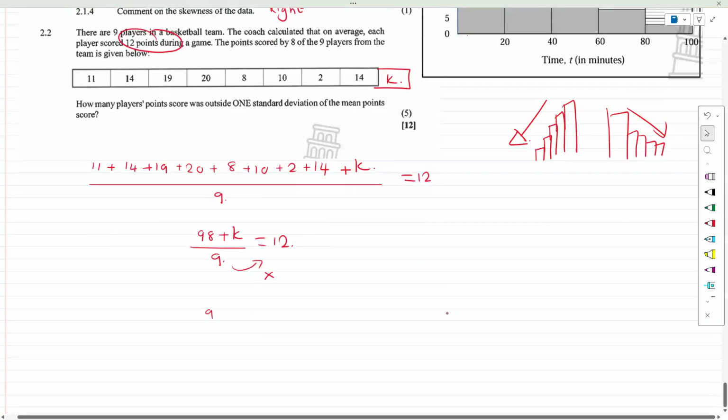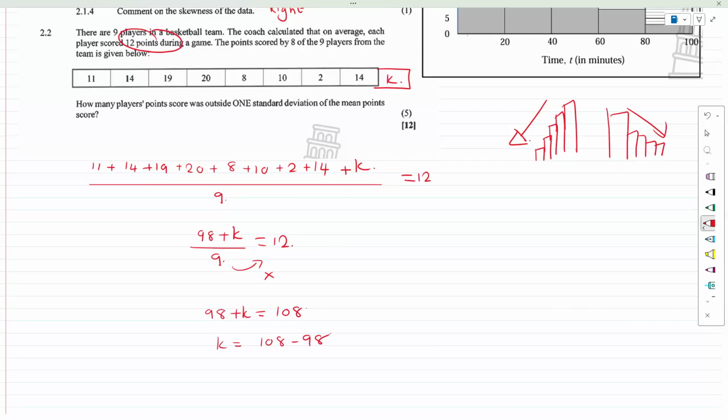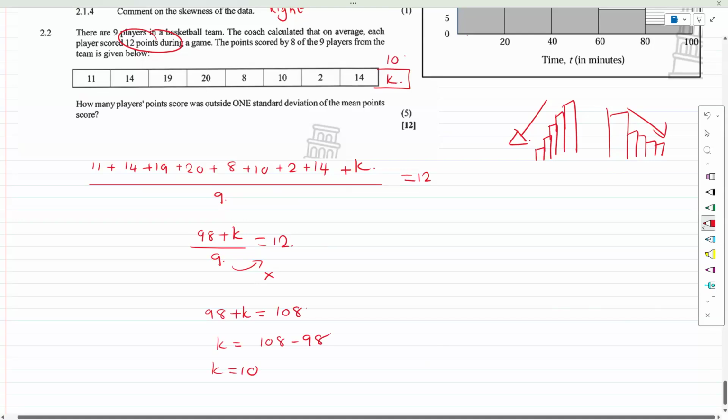So this would be 98 plus K equals 108. And then K equals 108 minus 98. And K equals 10. So this guy that was here was 10. Right? So that was part 1.